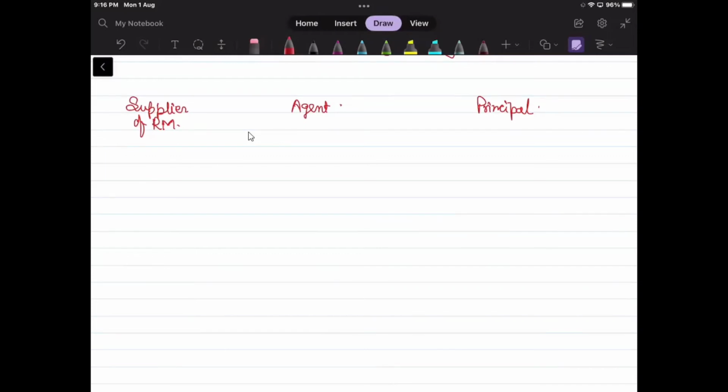So see, supplier will supply it to the agent, and agent will further supply it to principal. Correct. This is the way the flow has to be. So see, supplier is supplying it to agent. Correct.